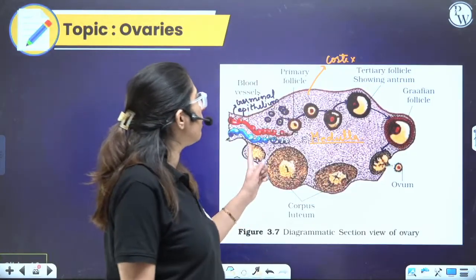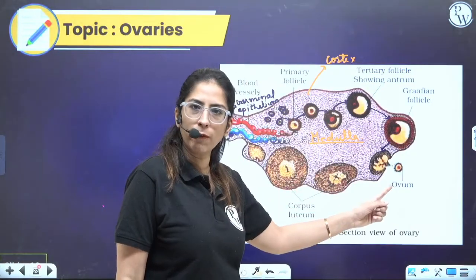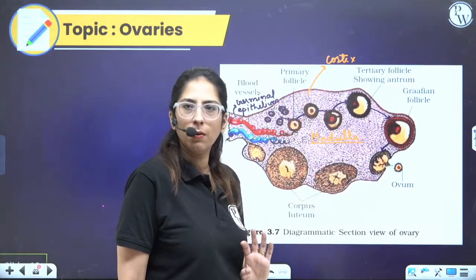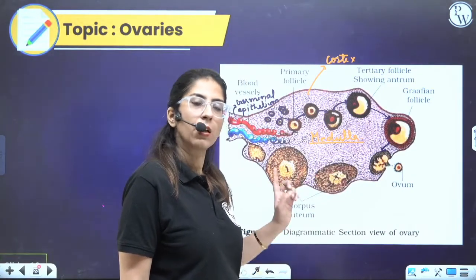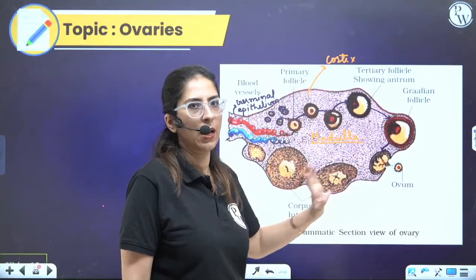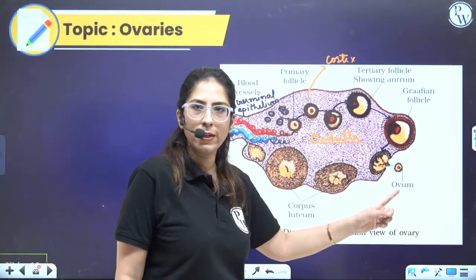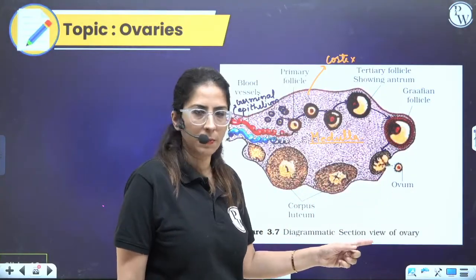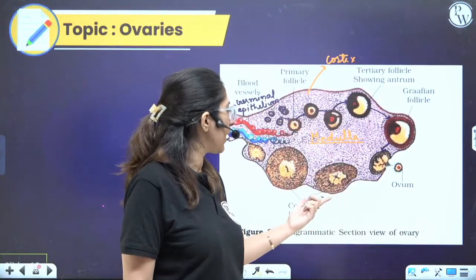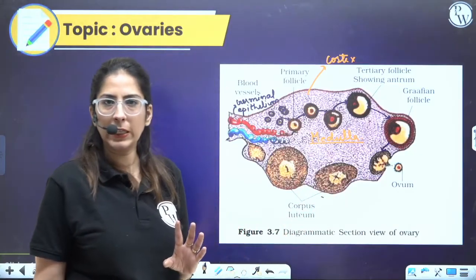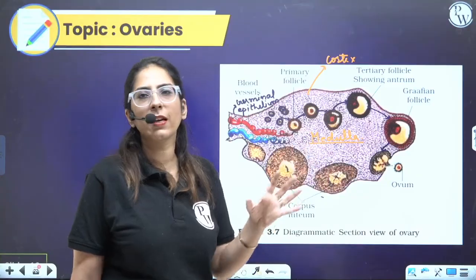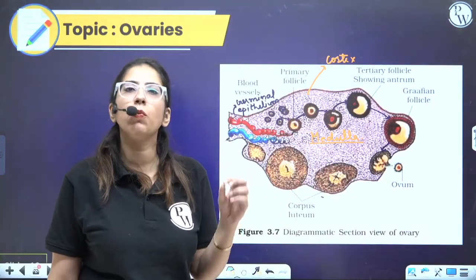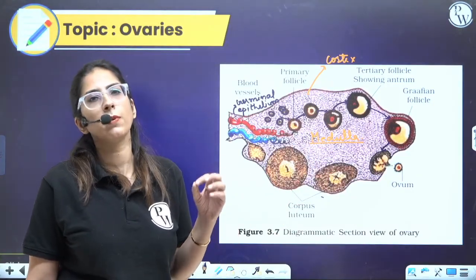So one follicle grows and forms the ovum. Every month, one like this will occur. Another follicle will grow next month. Whatever is left behind, if the ovum is released, is termed as corpus luteum.